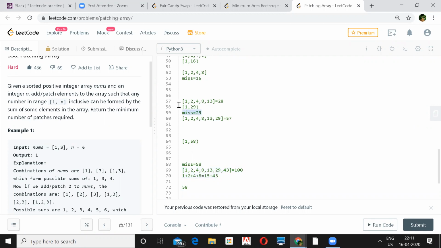So miss is what we are taking care of. Till this extent, are you able to generate sums? Here what you are missing is 29. That means up to 28, if I give you this array, you can generate all the numbers from 1 to 28. The moment I ask whether you can generate 29, you won't be able to. So I'll compare miss with the next array number. If I find that the next array number is greater than my miss, it's better to add my miss to the array. So if the miss is lesser than the element in the array, then you add that.